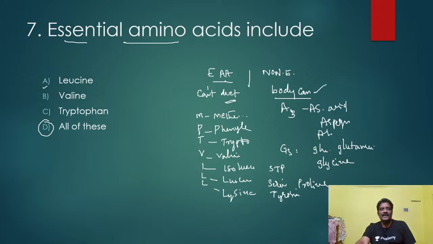MPTVIL. This is for essential amino acids. Non-essential amino acids: A3, G3, STP. So that you'll be able to remember very well. But here, remember tyrosine or tryptophan here. Here T stands for tyrosine. The only difference is one or two are there. So, do you understand? Okay, thank you.